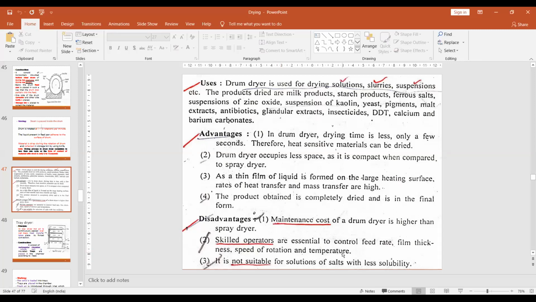So temperature is also necessary. When the film is formed on the drum, that material should be dried, right? Such temperature should be applied to the heated drum, and with that temperature the film should be dried, and after drying the film can be collected. So these are very important aspects. We can remember these: control of feed rate, film thickness, speed of rotation, as well as the temperature. It is not suitable for solutions of salts with less solubility. Products with less solubility cannot be used for this, right?